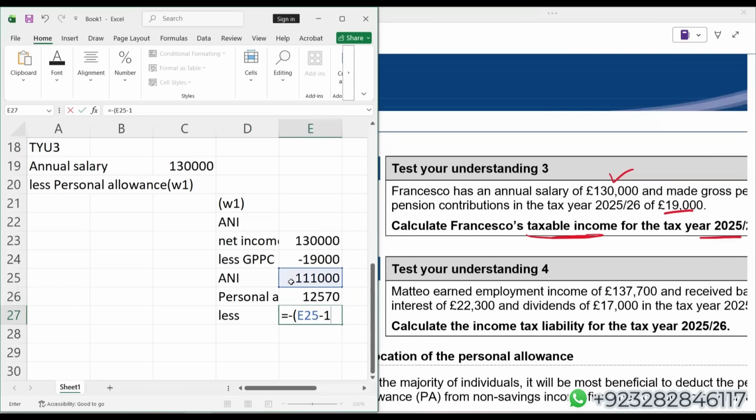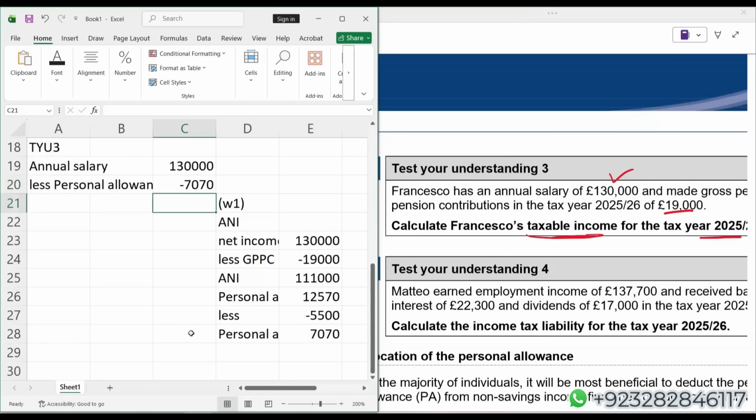ANI minus 1 lakh, bracket close, into 50%. So how much personal allowance will Francisco get? Student, Francisco will get the personal allowance of 7,070. So come here, I'll deduct this. They're asking for taxable income. Here comes the taxable income.